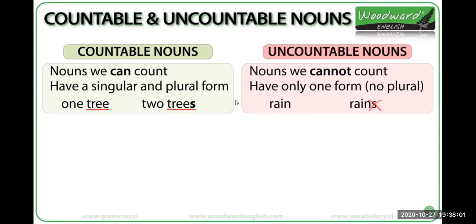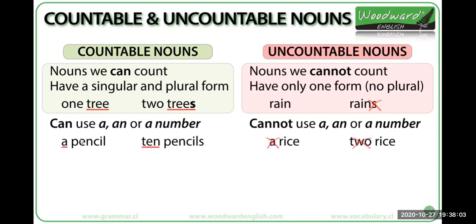Okay, the next difference is this one. We can use a, an, or a number before countable nouns. For example, we can say a pencil, 10 pencils, 3 pencils, 2 pencils. But for uncountable nouns, we cannot use a, an, or a number.